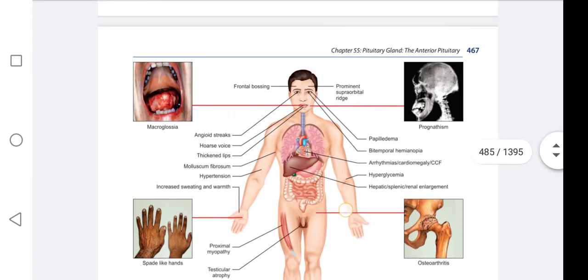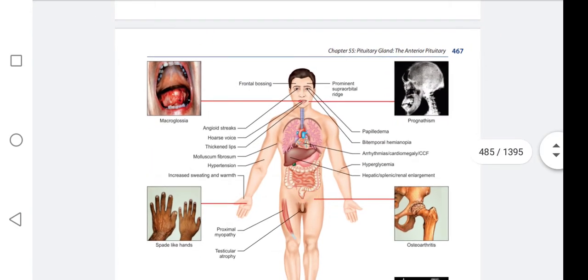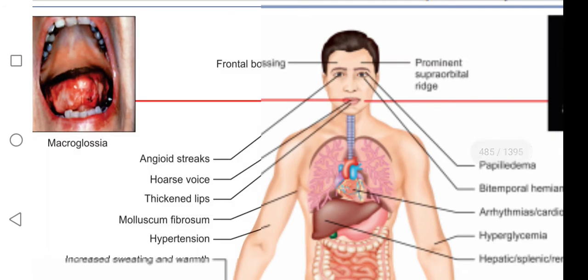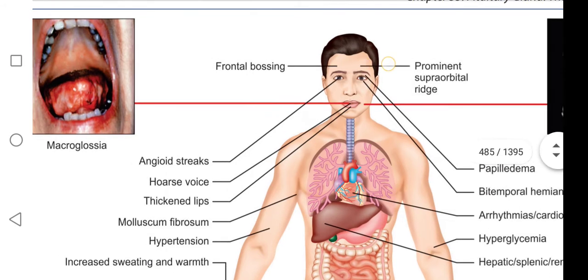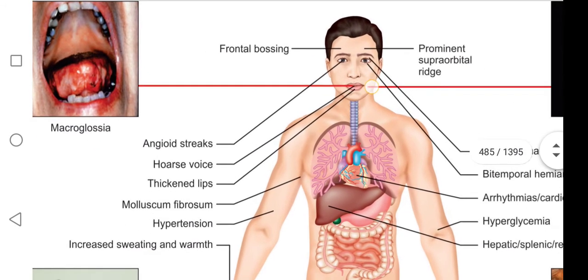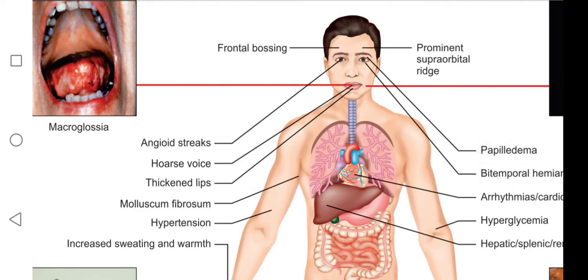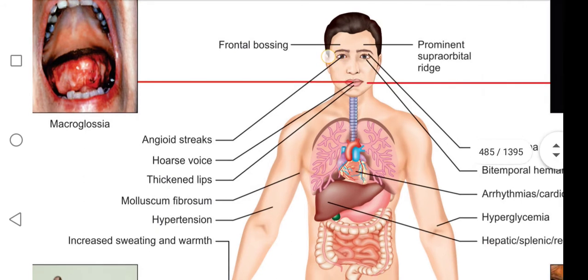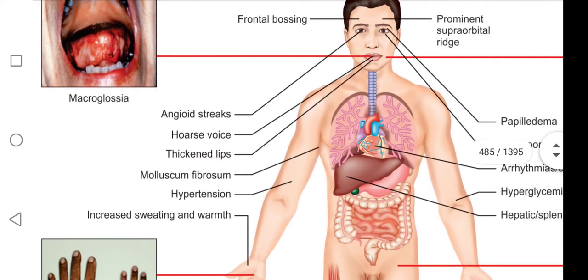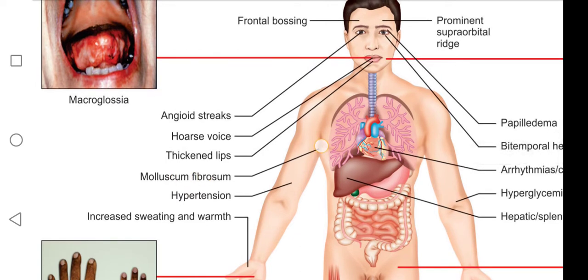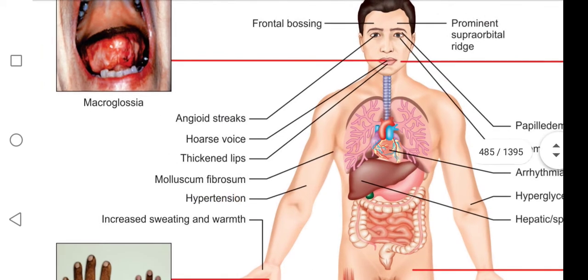Coming to the diagram. This is the frontal bossing. This is the supraorbital ridge. Angioid streaks. Hoarse voice. Thickened lips. Molluscum fibrosum. Hypertension.